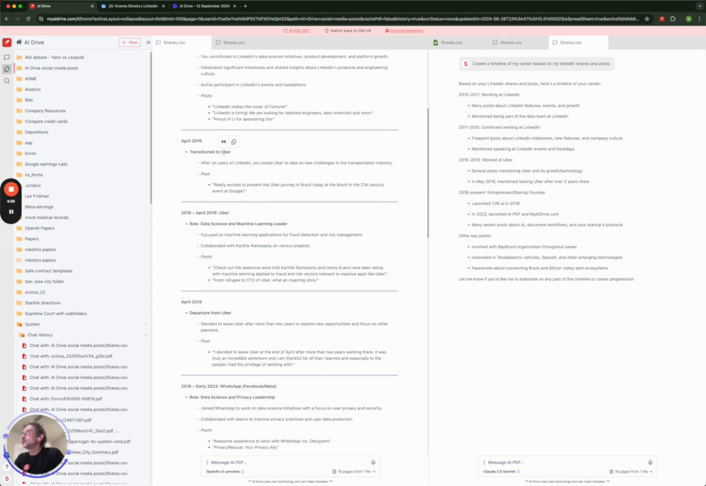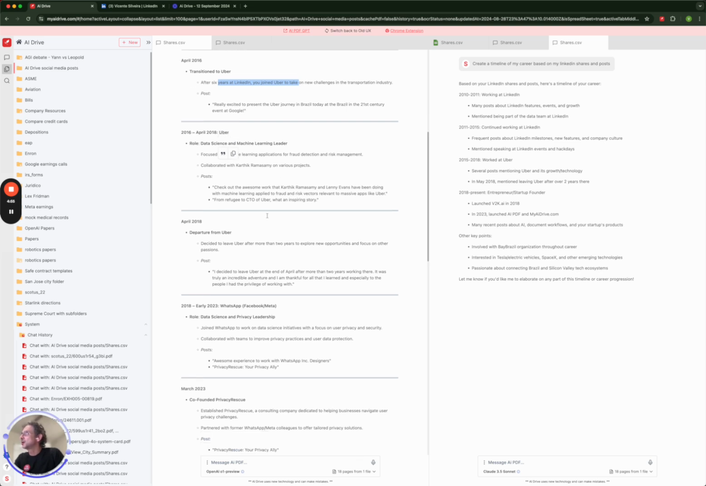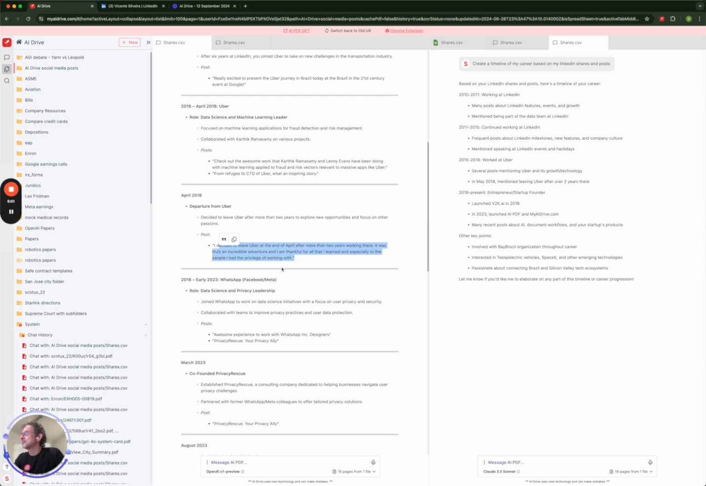Then transition to Uber, right? That's correct again. And you picked that from posts where I was talking about, like, after 6 years at LinkedIn, you join Uber to take on new challenges, okay. Then role as data science machine learning leader, okay, great, at Uber. Then I left Uber. It has a quote from my post. So it's even giving some evidence to back up the timeline.